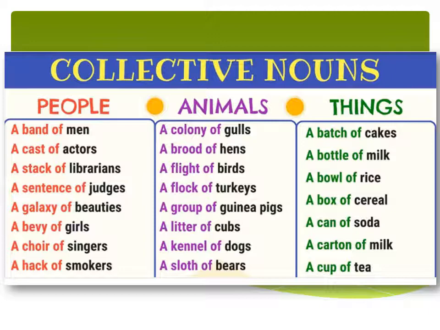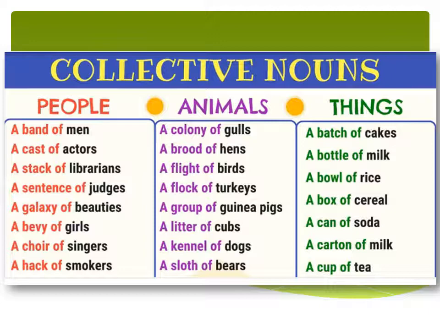If there are so many librarians, we will say a stack of librarians. If there are many judges present, we will say a sentence of judges. For the beauties, means for beautiful girls, we are going to say a galaxy of beauties. Girls, if there are so many girls present there, then we will say a bevy of girls. For the group of singers, we will say a choir of singers.